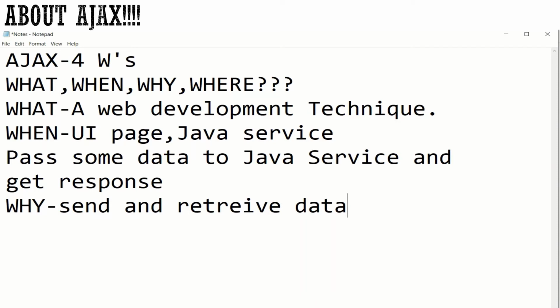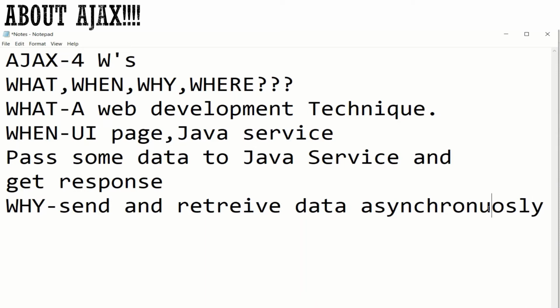Without affecting the page, or reloading and refreshing it multiple times, we are getting the response. That is the word asynchronously. So asynchronously we are sending and retrieving data.